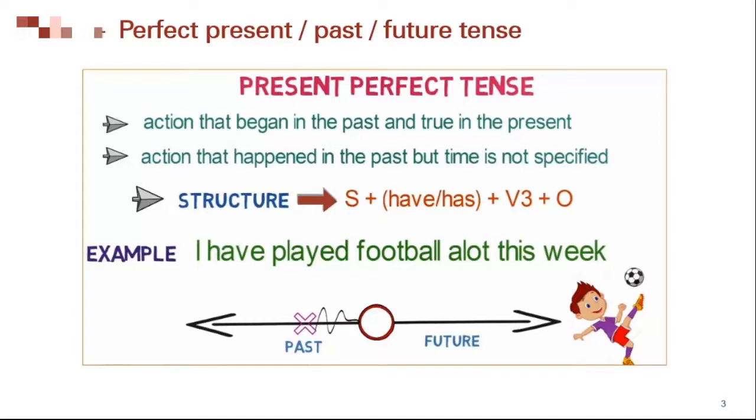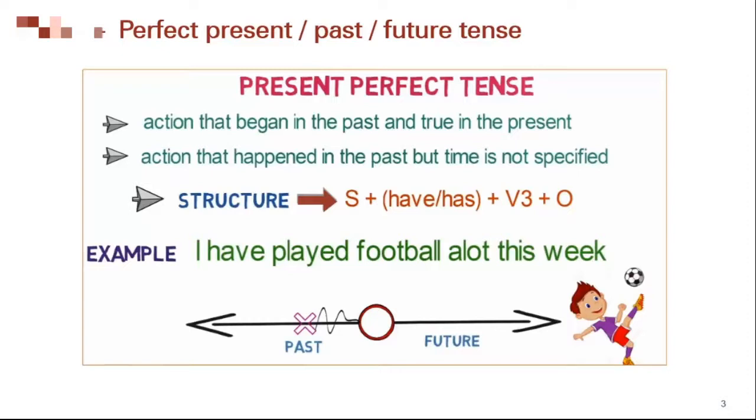Verbs can appear in any one of three perfect tenses: present perfect, past perfect, and future perfect. When we talk about present perfect tenses, it is an action that began in the past but is true in the present, or an action that happened in the past but time is not specified. The structure for this will be subject plus have or has plus third form of the verb plus object.